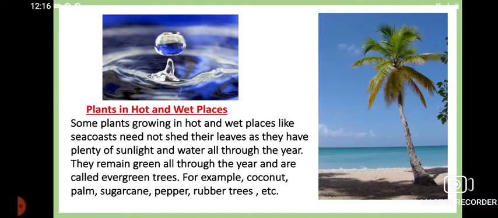For example, the coconut plant, sugarcane plant, pepper, rubber tree, etc., can grow in these hot and wet places, and so they have green leaves. Okay, so they are called evergreen plants.